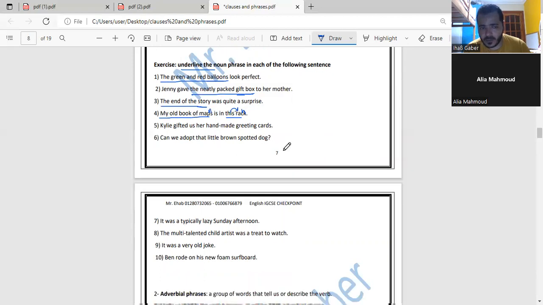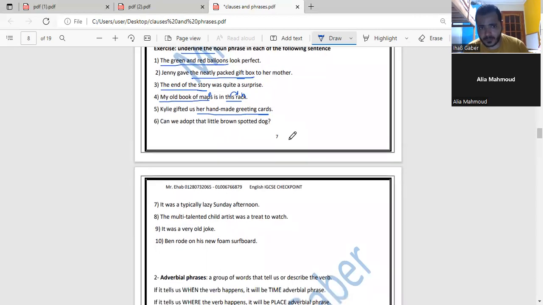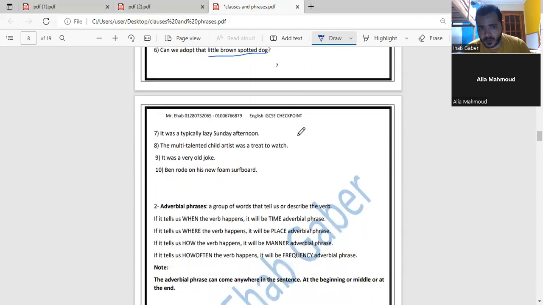Let's go to number 5. Kylie gifted us her handmade greeting card. Her handmade greeting cards, yeah, a noun phrase. The noun is cards, from her, exactly. Her handmade greeting cards, all of it will be a noun phrase. Can you go to number 6? Can we adopt that little brown spotted dog? Little brown spotted dog. So let's go to another. I think that you got it, yes?